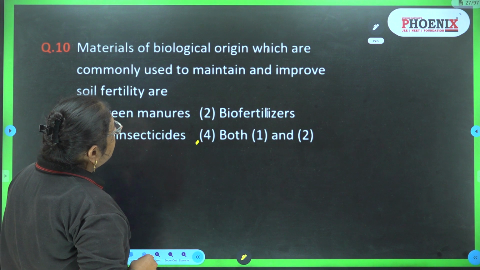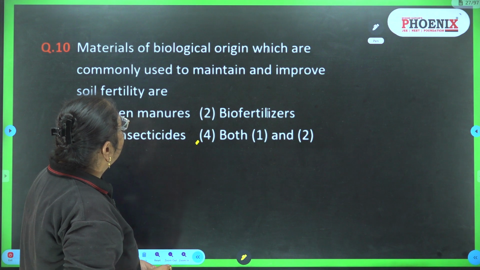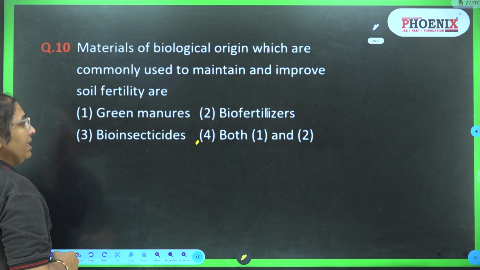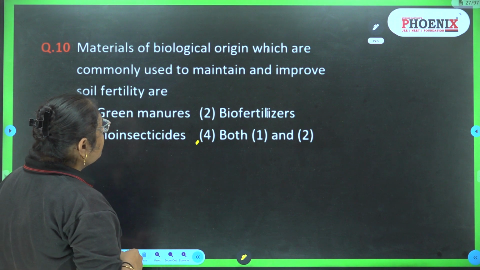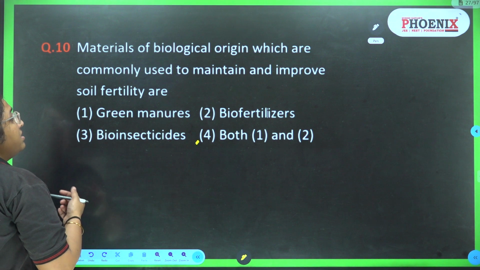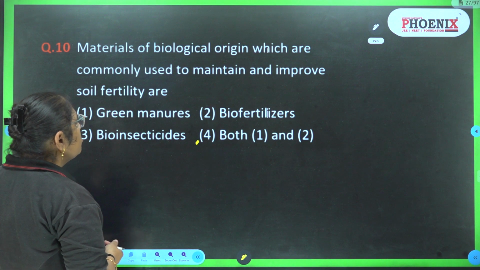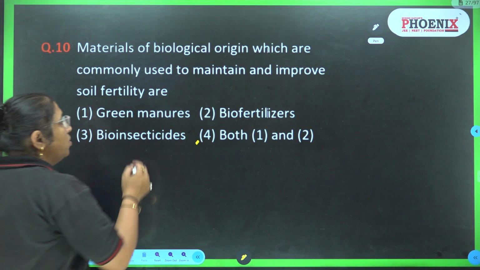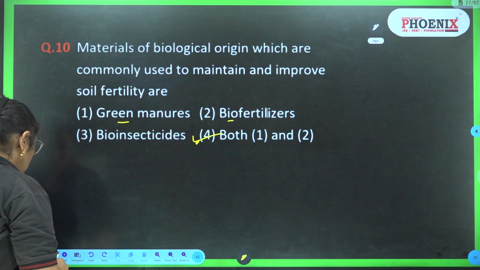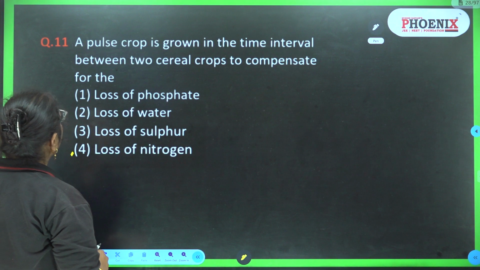Material of biological origin which is commonly used to maintain and improve soil fertility. Here it is asked the biological origin. The options are green manure, biofertilizers, bio insects, or both 1 and 2. So green manure as well as biofertilizer. So the answer is the fourth, both 1 and 2.